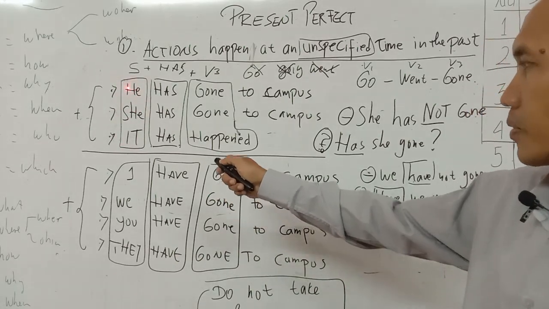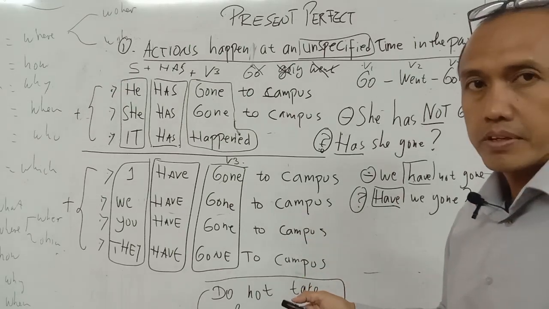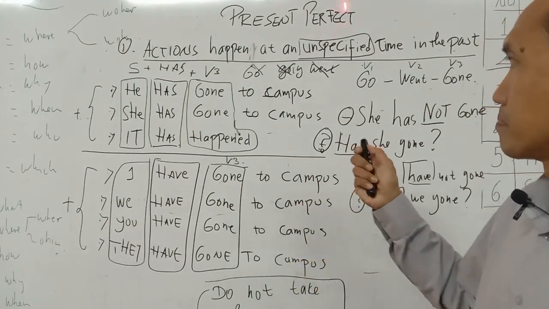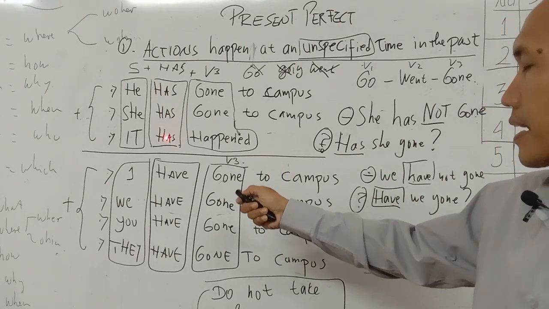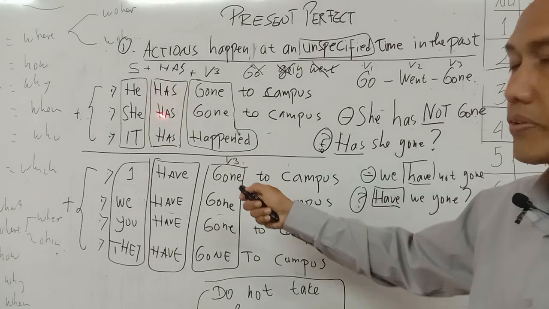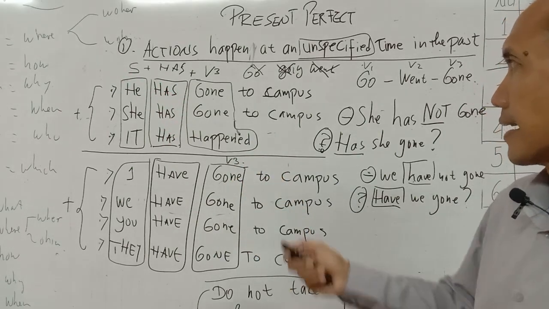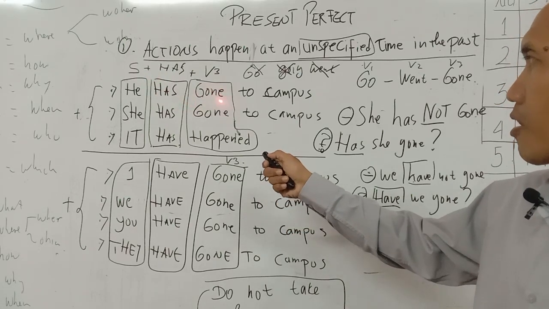And after subject, the characteristic of the present perfect is we need to put has as the auxiliary verb. He has. And after has, we put gone.